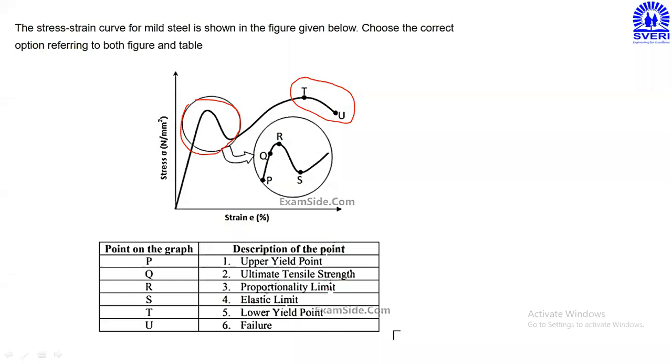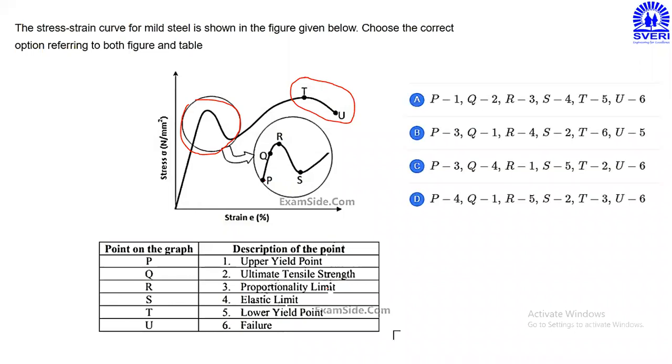Then point T, what does the point T represent? T dash 2, what is 2? Ultimate tensile strength or ultimate stress point. Correct. And then point U, it is 6, that is failure or the breaking point. That means like that, total 6 points are there. According to those 6 points, we have mentioned their points.